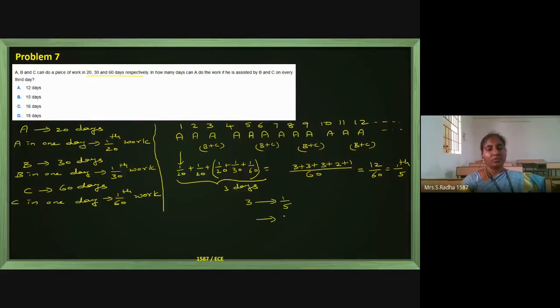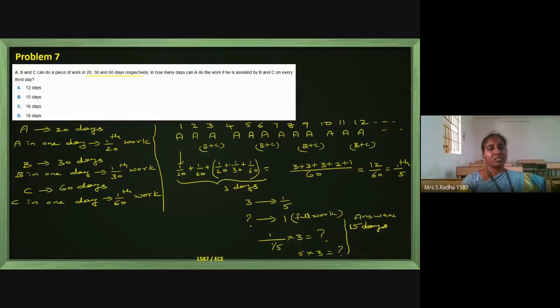If the full work is to be completed, how many days will be taken? Full work means 1. 1/5th of the work is completed in 3 days. This 1/5 is increasing to 1, so the 3 days will also increase. It is directly proportional. So how to find the question mark value? 1 divided by 1/5, into 3, is the question mark value. That becomes 5 into 3, so the value is 15 days. It will take 15 days to complete the full work, so 15 days is the answer.